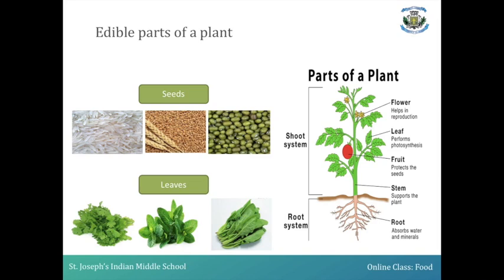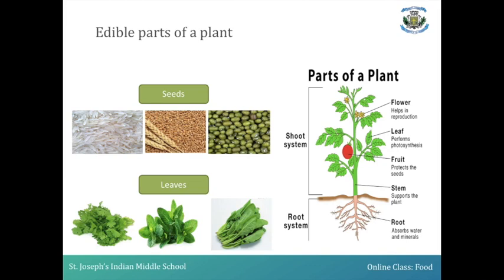If you take a part of a plant like seed, under seed we have different edible ingredients, namely rice, wheat, green gram. All these ingredients are coming from the seed part of a plant. If you take up the leaf part, which leaves are edible for us to prepare the food item?